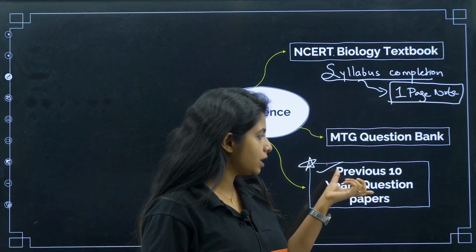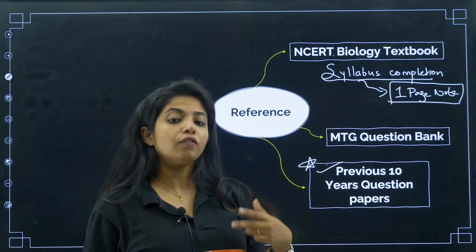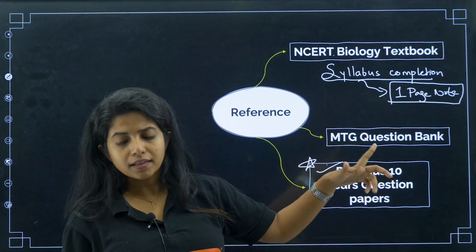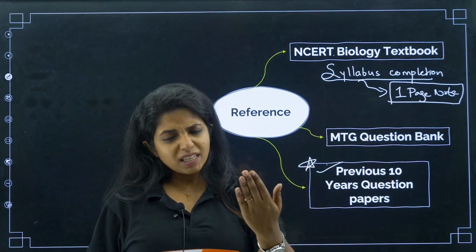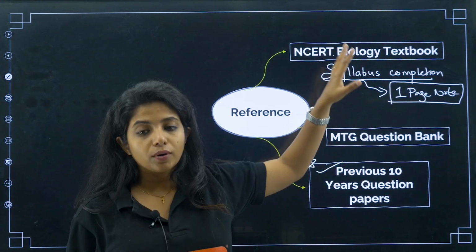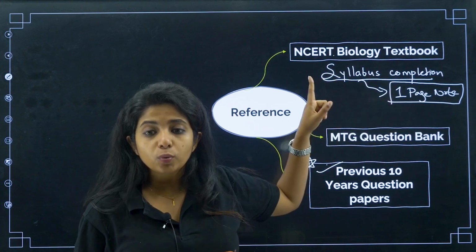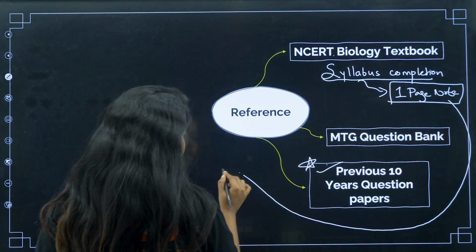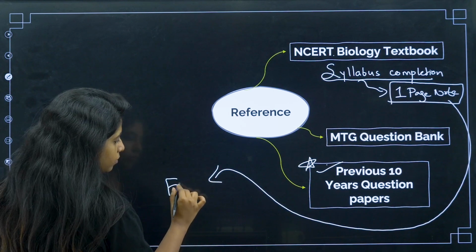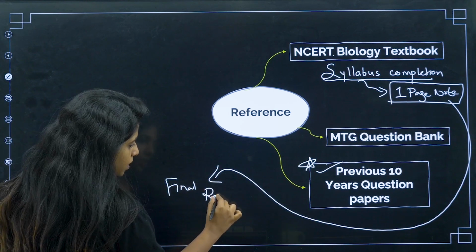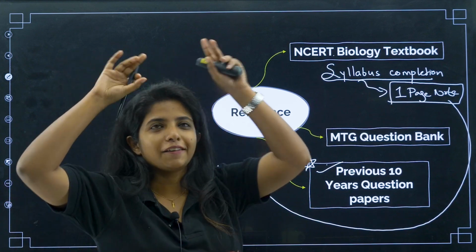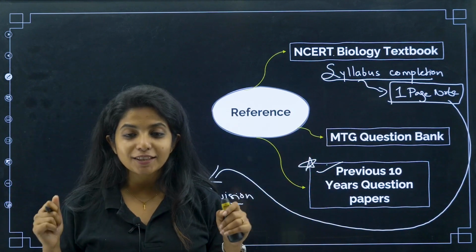So what do, children? Take the previous year question papers, or if you have chapter-wise question banks like how the MTG question bank has, you can take that, okay, and see what type of questions have come, and then read your NCERT. Make a 1-page note. Where is this 1-page note going to be used, my dear children? It will be used for final revision, when all your stars are like over here, okay? Then you do not understand anything at this point of time.